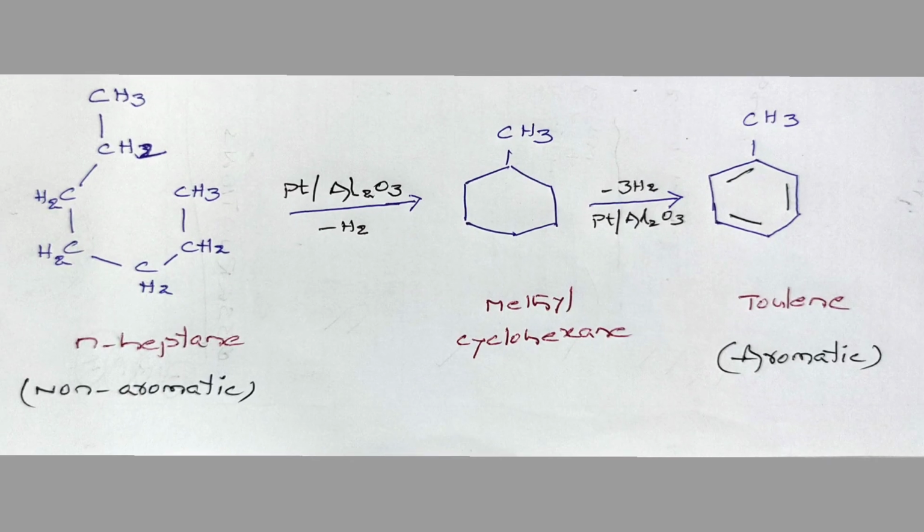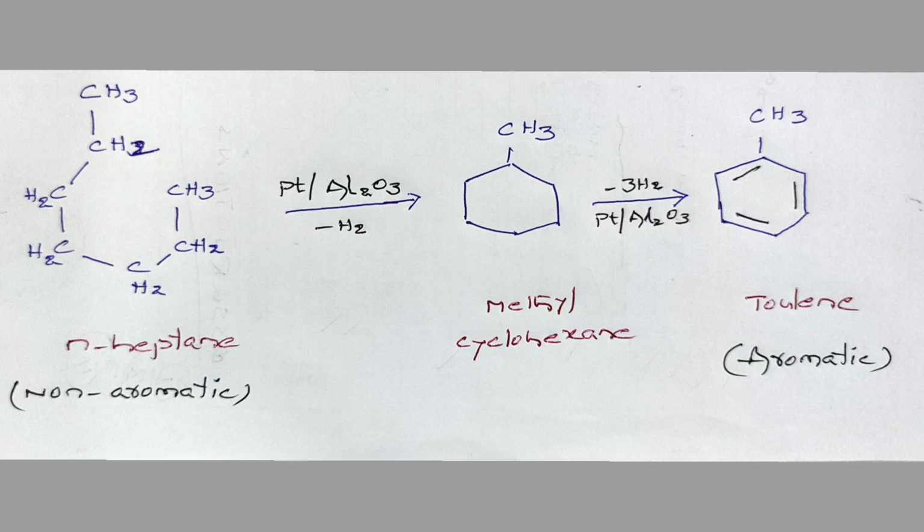Another example for aromatization is formation of toluene from n-heptane. n-Heptane is a non-aromatic, acyclic compound. It contains 7 carbon atoms. It undergoes cyclization in the presence of platinum or aluminum as a catalyst and high temperature and high pressure also. Methylbenzene is obtained as an intermediate product. On further dehydrogenation, toluene is obtained. Toluene is an aromatic compound, whereas the starting material n-heptane is a non-aromatic compound.